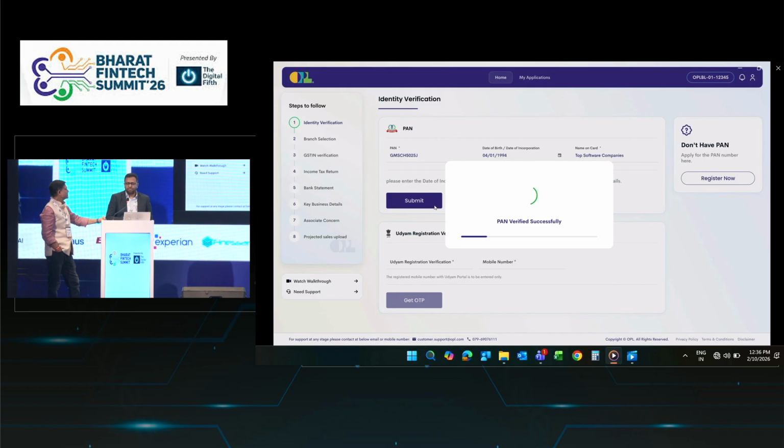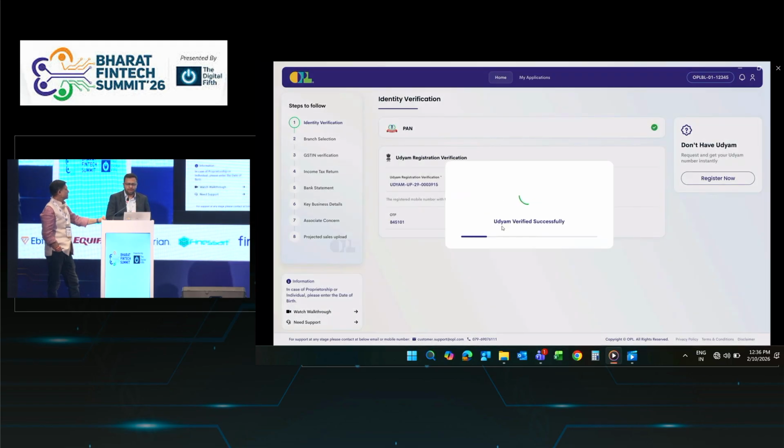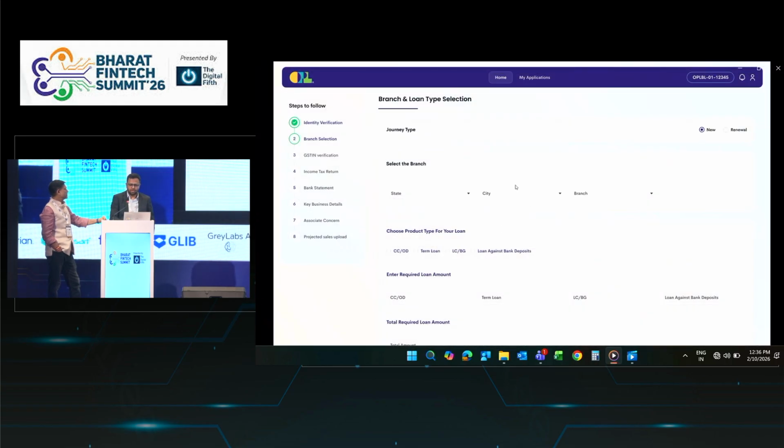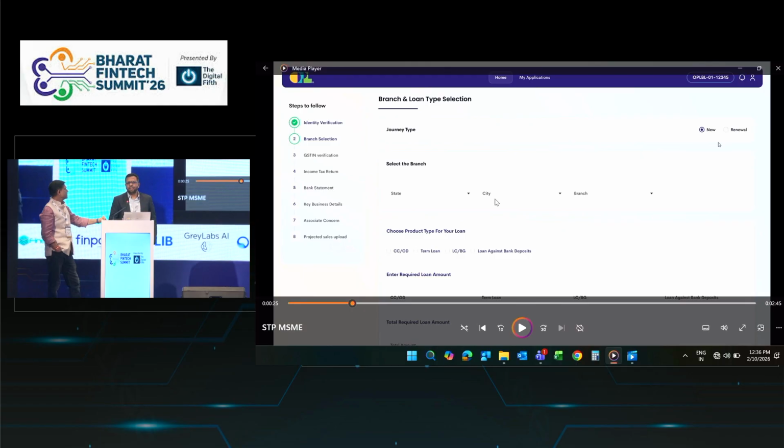Again, the PAN will be validated, and their date of birth will be validated. Based on the PAN, the Udyam will be prefetched. They just need to provide an OTP to verify whether this Udyam belongs to that particular PAN or not. Next is the detail regarding the journey. This journey is for all kinds of loans, whether it is a working capital loan, a term loan, a new limit, a renewal, or a renewal with enhancement, whichever type, this journey will suit that.